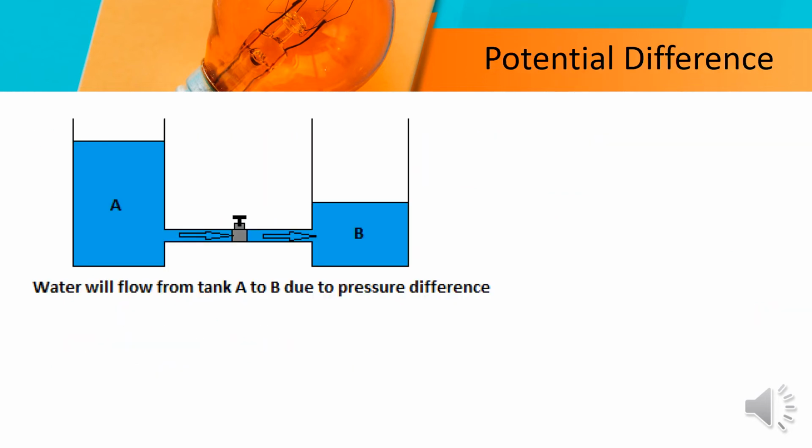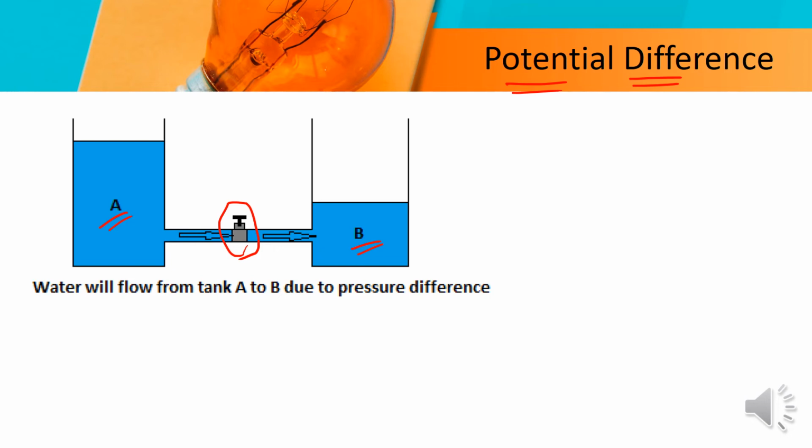So the next thing is potential difference. Here you can see there are 2 pictures, A and B. A and B are connected with a pipe and there is a tap here so that the water can flow.